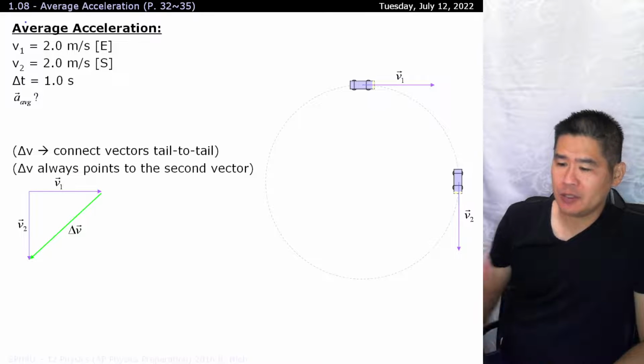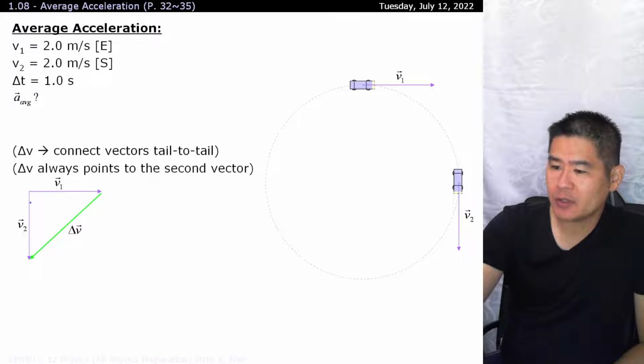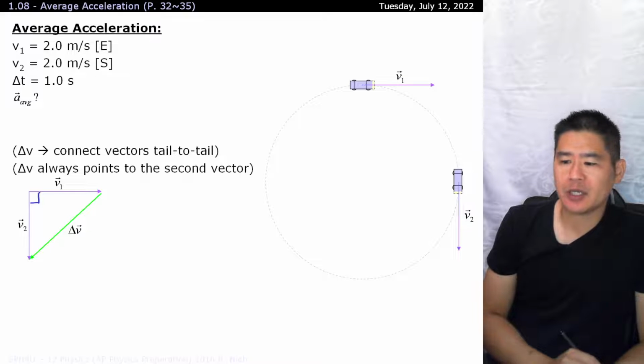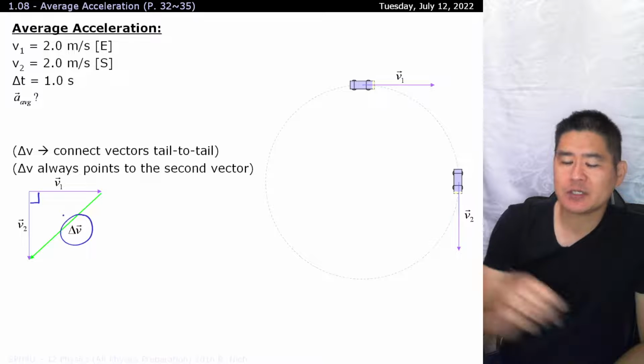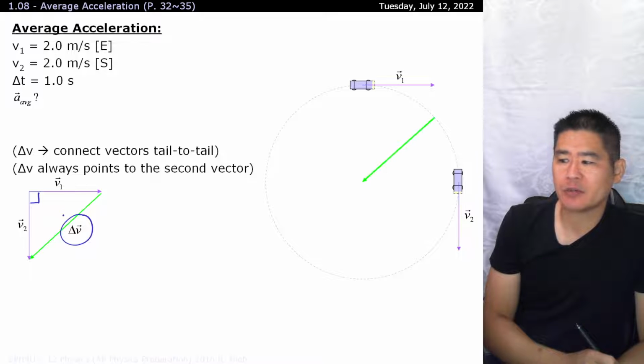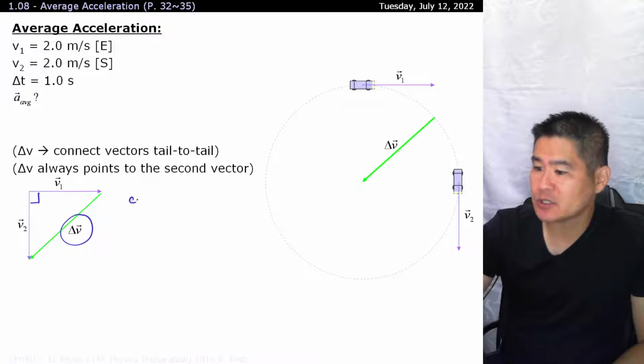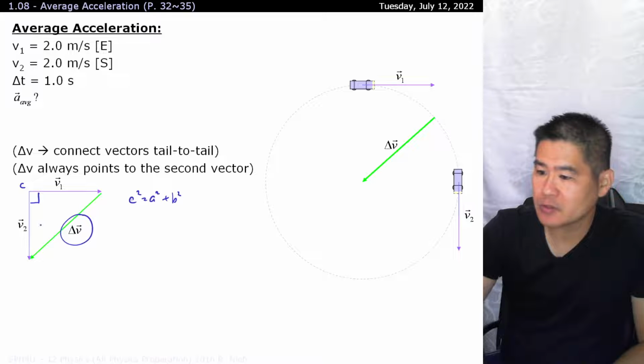Okay, now in this example over here, it's a fairly straightforward one, as in it's a right triangle. And with our right triangles, it's fairly easy to find the hypotenuse. All right, where we're going to use simply c squared. Oh, I didn't do the calculation. c squared is equal to a squared plus b squared. Probably also want to label these out. There you go.